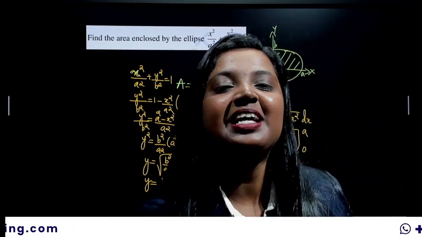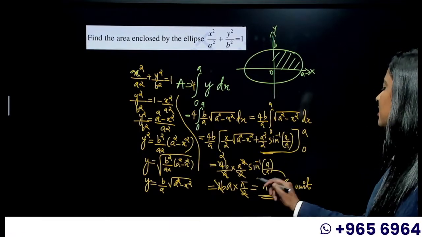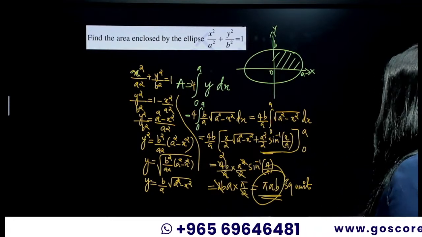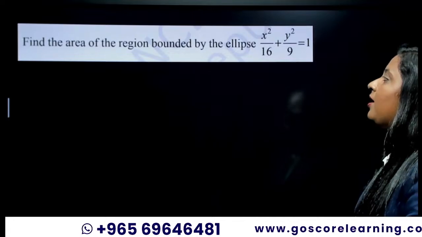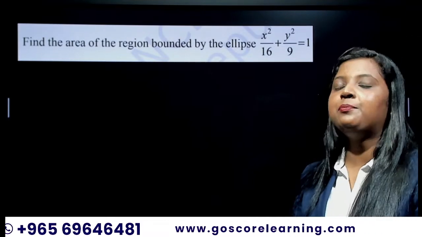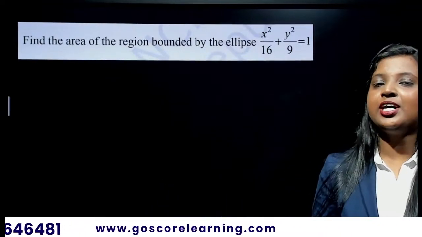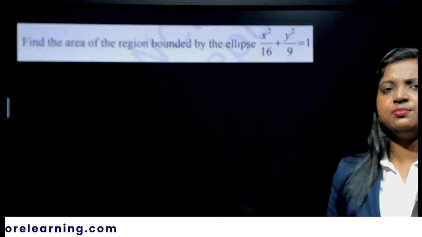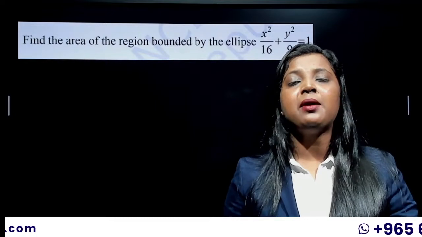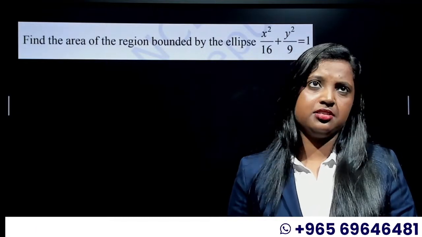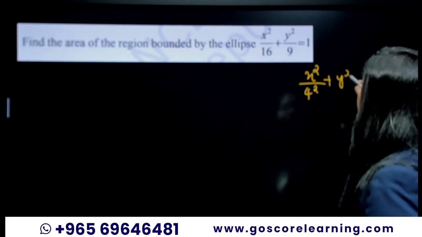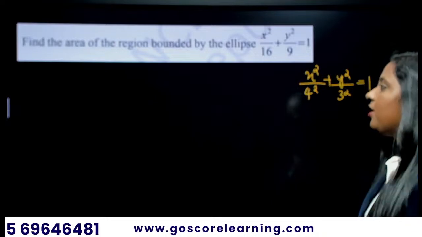So what are we going to do next? Remember this. This was an ellipse, and this is the equation that you got, pi ab square units. Moving to the next question: find the area of the region bounded by the ellipse x squared by 16 plus y squared by 9 is equal to 1. The first task is to change this into the standard form. You can't see a square in the denominator. How do you write that? 16 is 4 squared. So x squared by 4 squared plus y squared by 3 squared is equal to 1. This will be your equation.